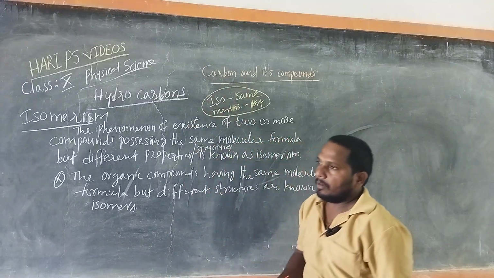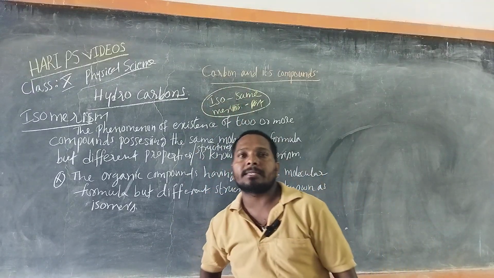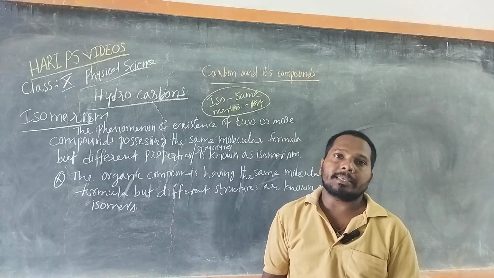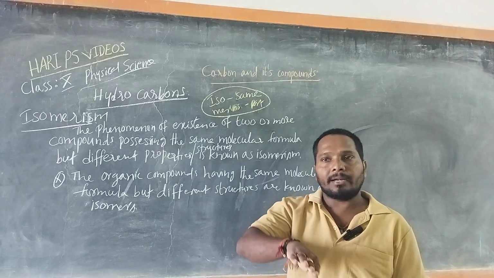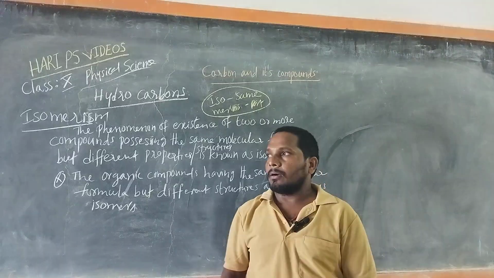So that phenomenon is called isomerism. Iso means same, merism means same part: appearing the same, but with different characters or different properties.